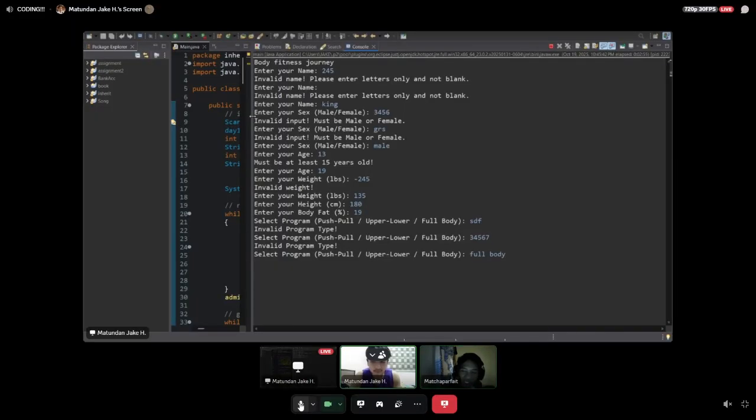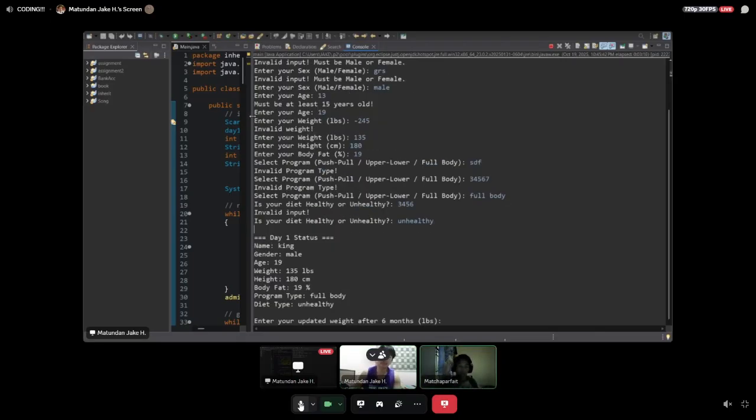Full body. It also applies for diet. If I were to put integers, it will also show an error. Now, unhealthy. Now it will show my day one status, 19 years old, 135 pounds.